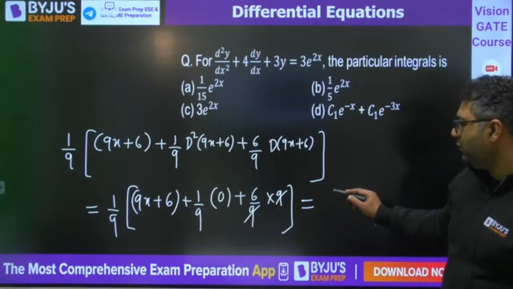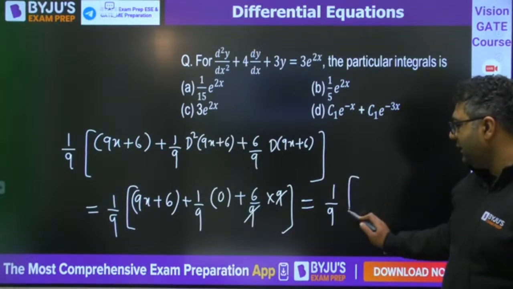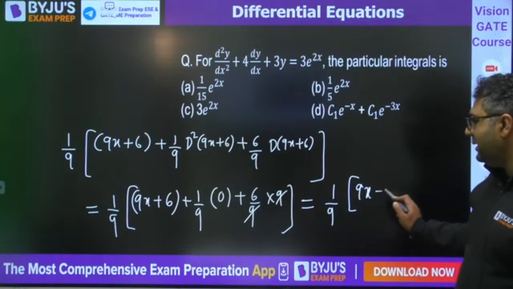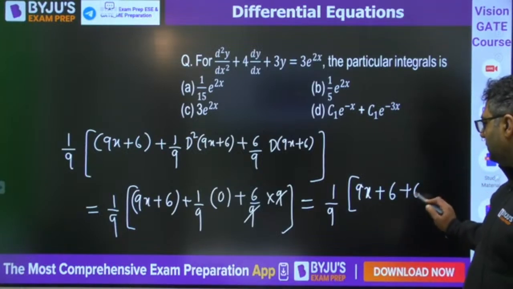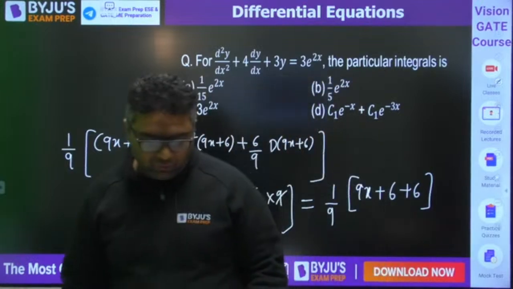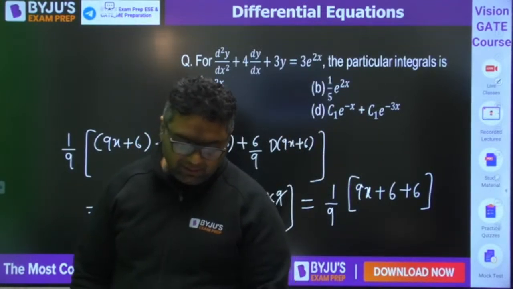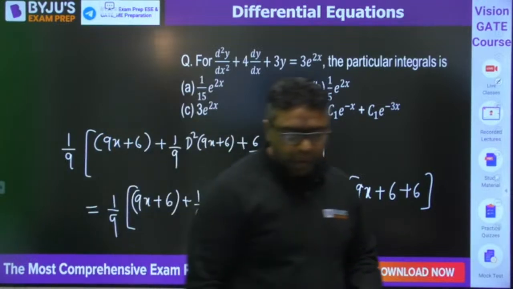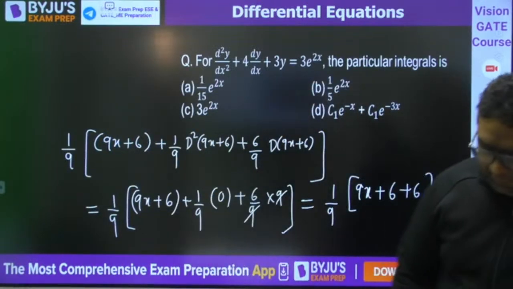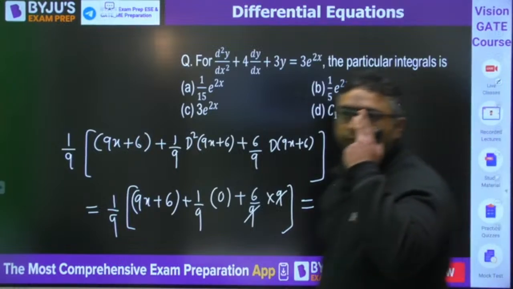Will it be solved by you? 1 by 9, and you would be getting it as 9x plus 6 plus 6, and that would be the answer you would be getting. Is it clear for everyone? Please tell me that. You would be getting the answer from here.